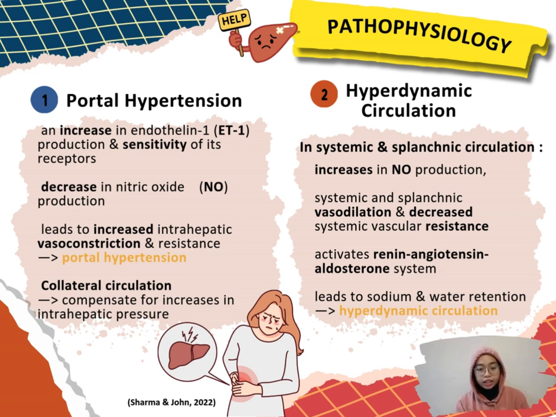So, next is hyperdynamic circulation. In systemic and splenic circulation, there is an increase in nitric oxide production, which leads to systemic and splenic vasodilation and decreases the systemic vascular resistance. This will activate the renin-angiotensin-aldosterone system, which leads to sodium and water retention and hyperdynamic circulation.